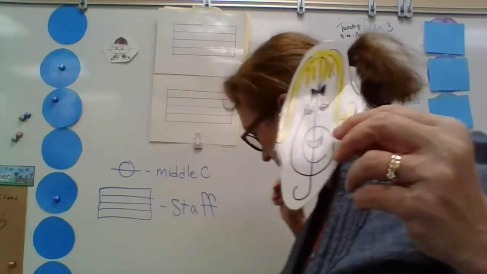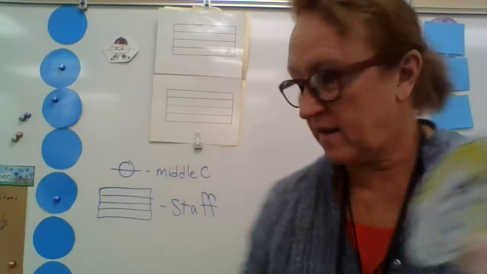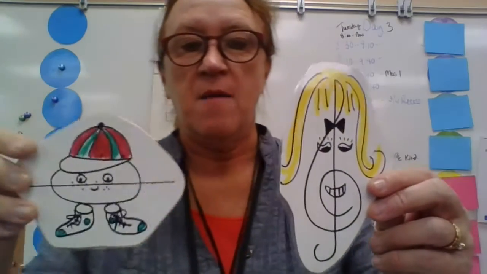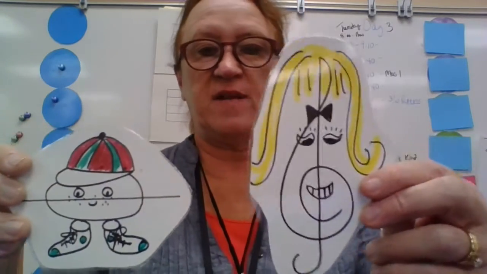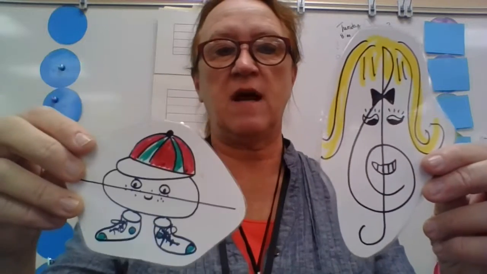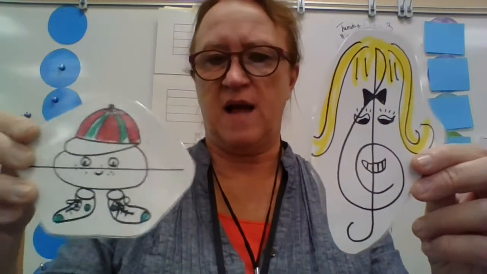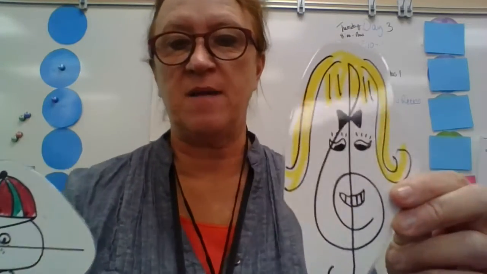And, oh, where's my middle C? What did I do with him? I lost him. I lost my middle C. Oh, here he is. My middle C said, hello, my name is Middle C, and I need to find a new place to live, and this looks like a really nice block. Can you tell me some information about your block? And she said, oh, I would love to tell you some information about my block.